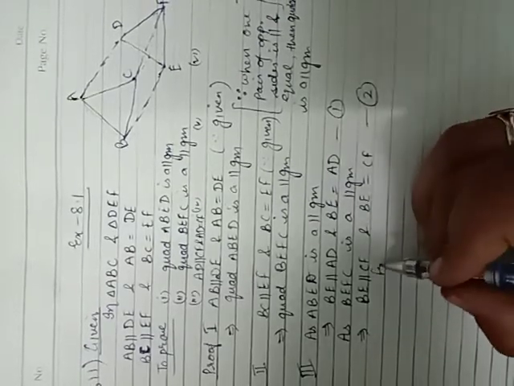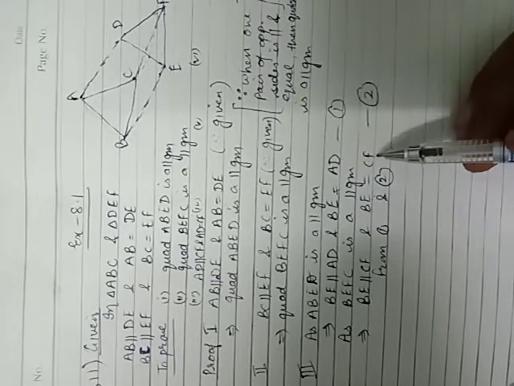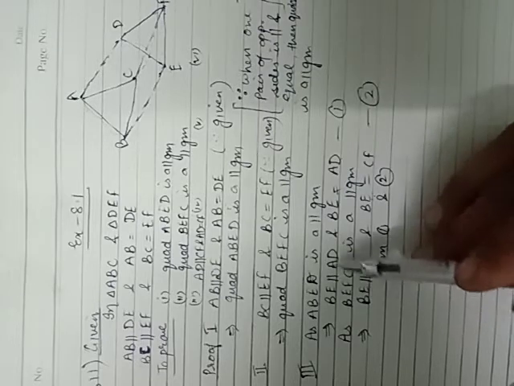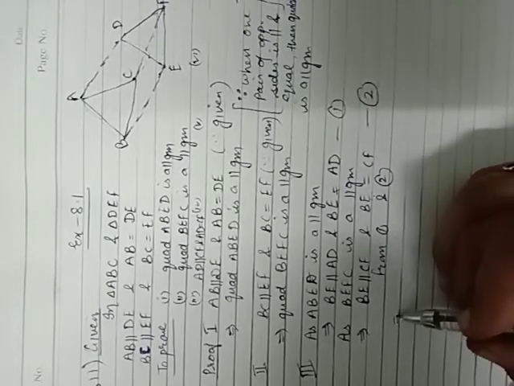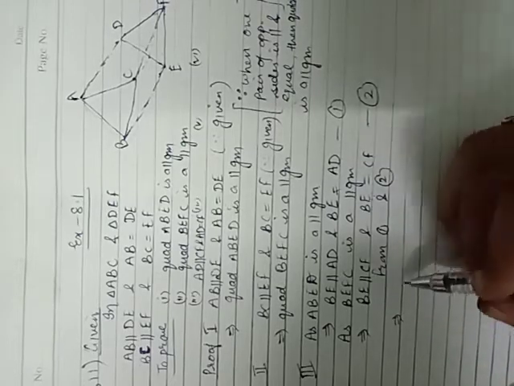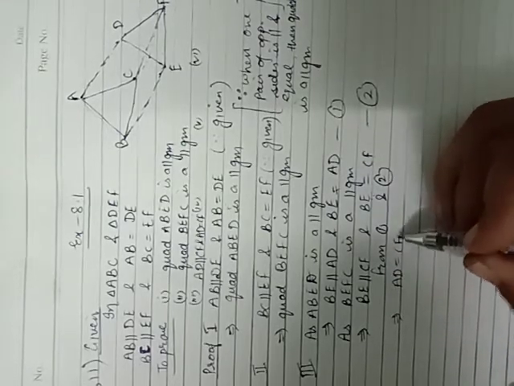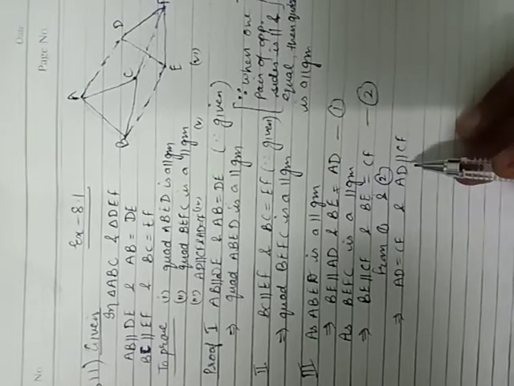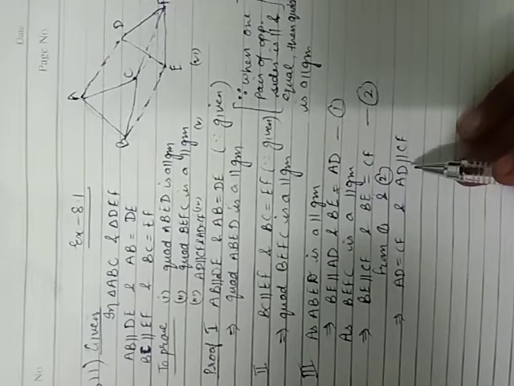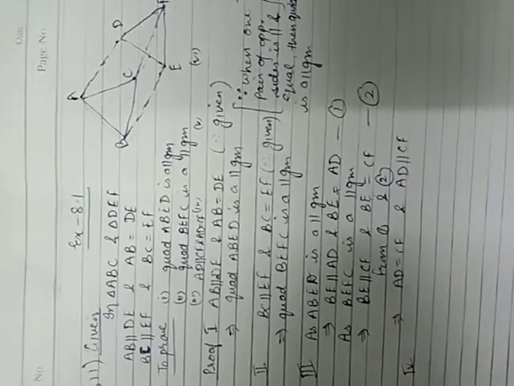Now, what do you conclude from these two equations? From equations 1 and 2, the same line BE is there. BE is equal to AD and BE is also equal to CF. So these two are also equal to each other. Similarly, they are parallel to the same line, so they are also parallel to each other. From 1 and 2, the conclusion is that AD and CF are equal and parallel to each other. Hence, this is the third part. We have proved AD and CF are equal and parallel also.